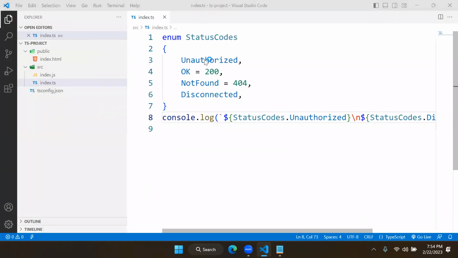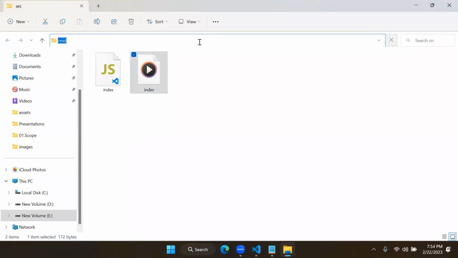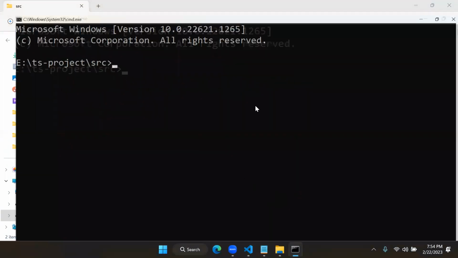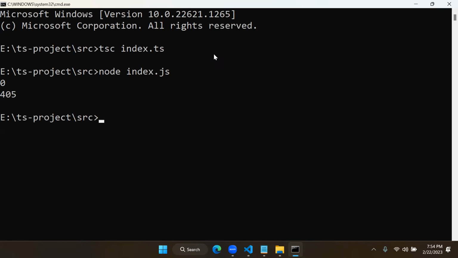Now I run this here. I will open a command prompt and run this here. So we are going to handle that. So tsc index.ts and node index.js. And you can see it is going to display 0 and 405. Unauthorized value is 0 and this is 405.